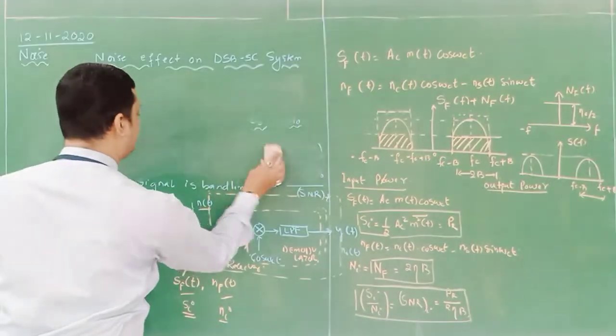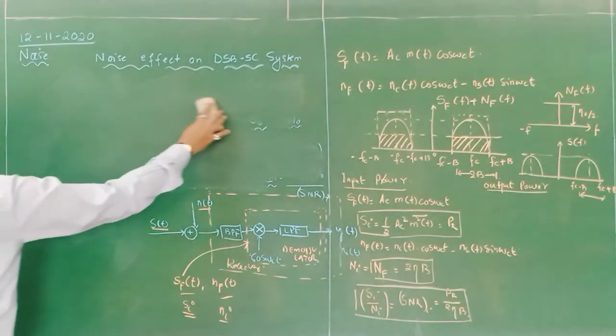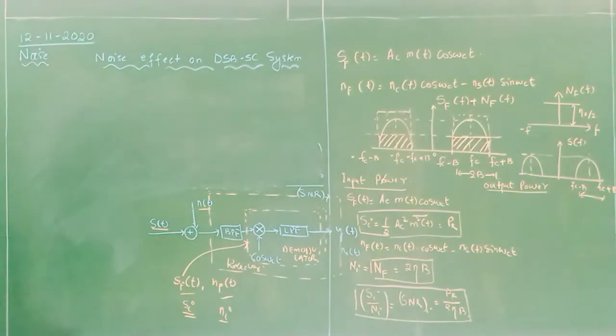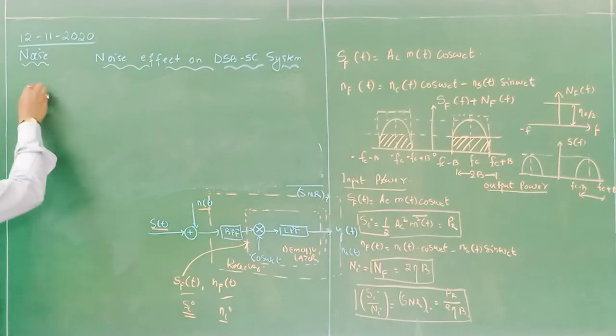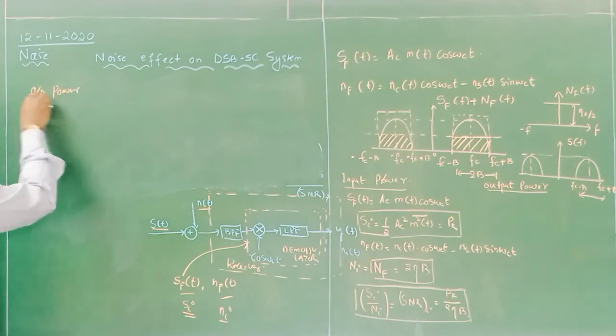I will not erase this block diagram because with the help of this block diagram we need to identify certain relations. So output power, where?